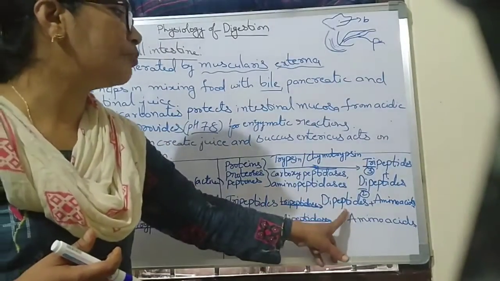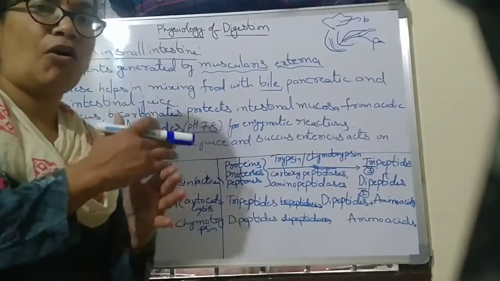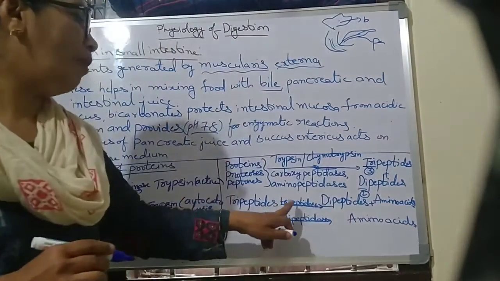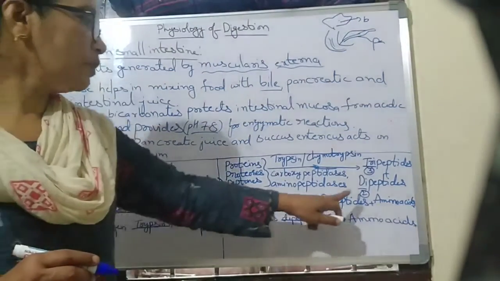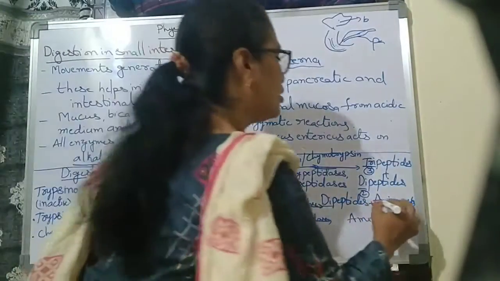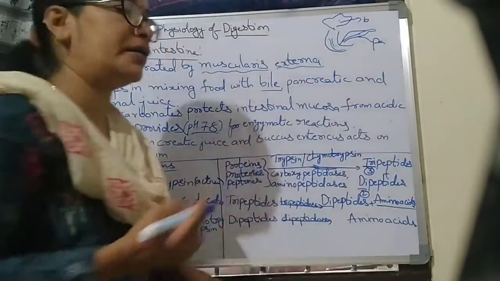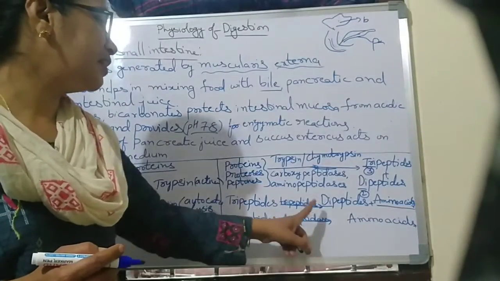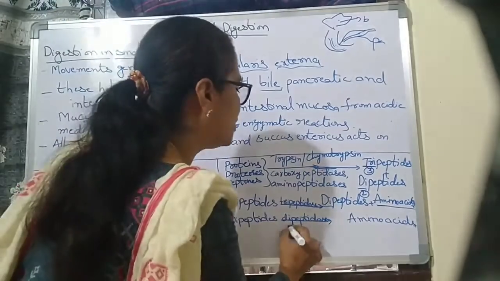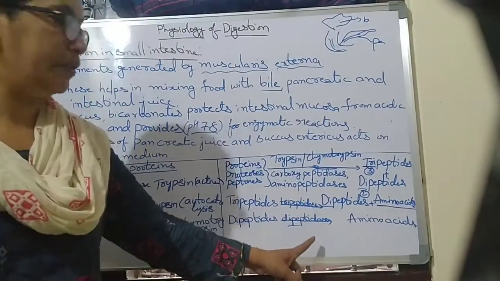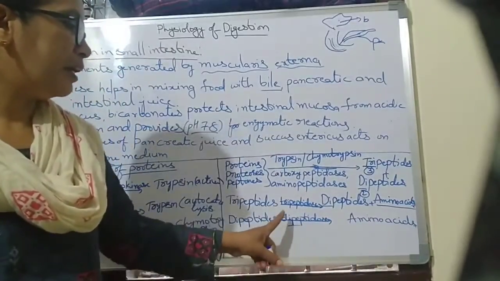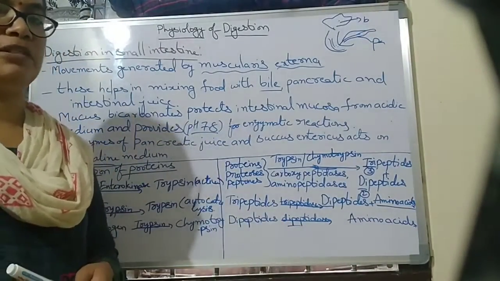Tripeptides are broken down into dipeptides with the help of the tripeptidase enzyme, and they also form amino acids. These are the last small particles of proteins. The dipeptides are converted into amino acids in the presence of the dipeptidase enzyme.